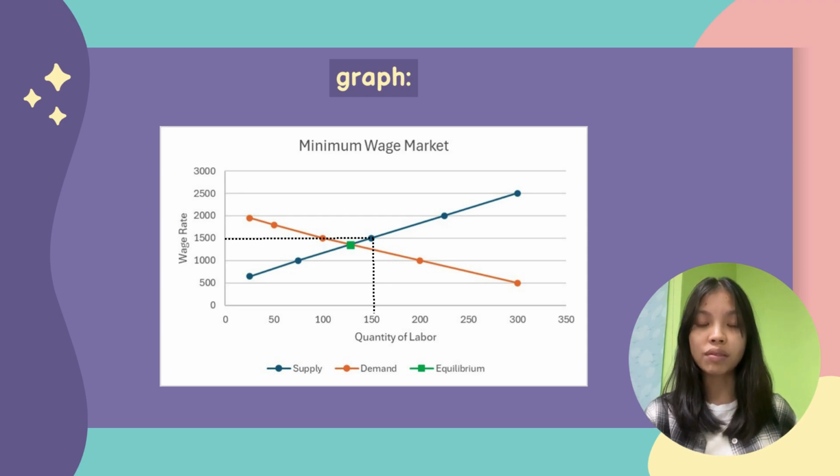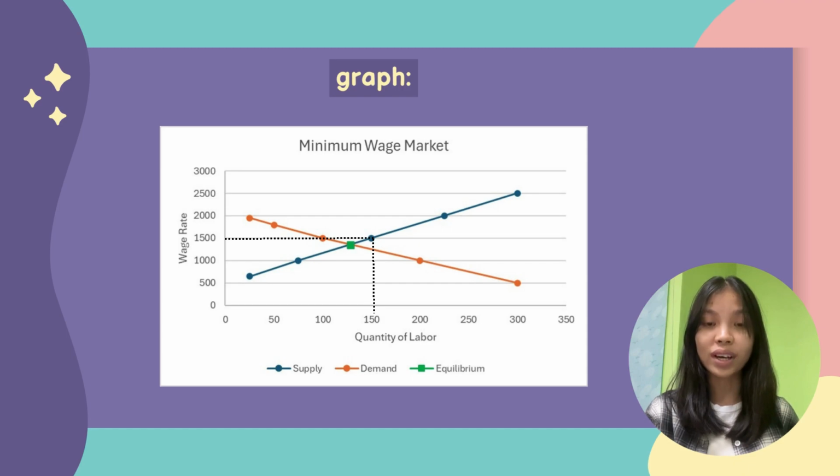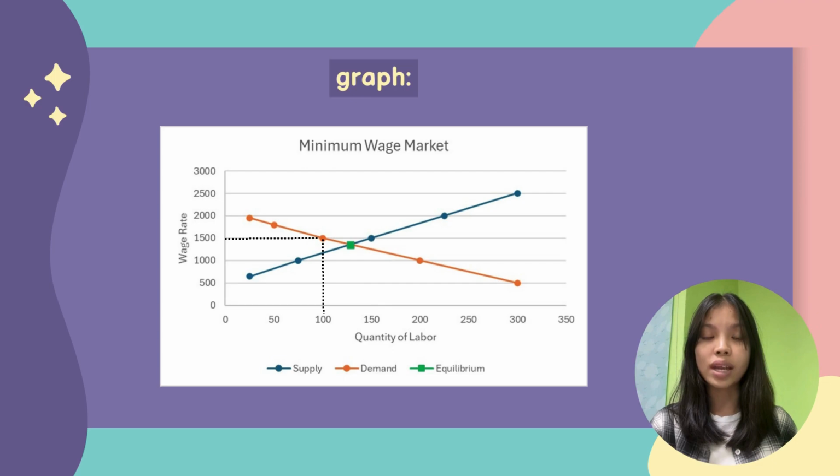Now, by observing the graph, we could see when the wage increased to 1,500 ringgit, the quantity of labor supplied increased from 125 to 150. Therefore, it is proven that the labor supplied increased. In contrast, when the minimum wage is set at 1,500 ringgit, fewer employers are willing to hire workers because the cost of hiring labor is higher. Hence, the quantity of labor demanded decreases.